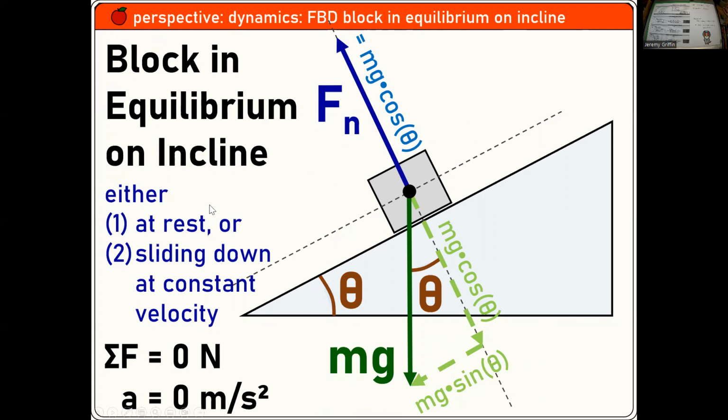Right? And if it is in equilibrium, that means there must be a third force keeping this mg sine theta in check. Like, for example, a friction force, right? So you guys see 1, 2, 3 forces, and I broke the weight into components. So the net force is 0, right? So the block might be at rest or it might be sliding at constant velocity, one or the other.